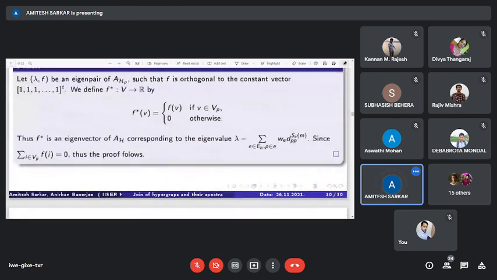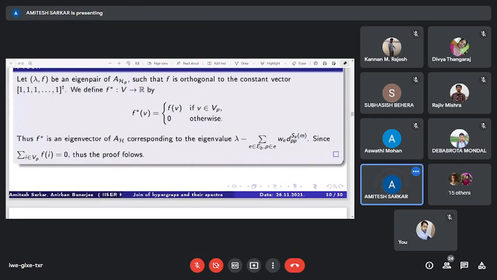One can see the proof. For an eigenpair lambda, f of AHP, we define f star from V to R by f star of v equals f of v if v belongs to the vertex set VP, otherwise 0.